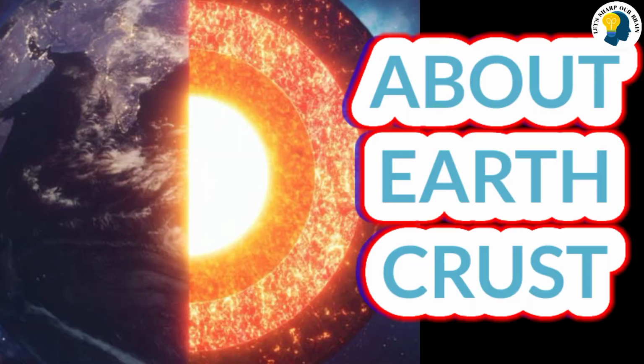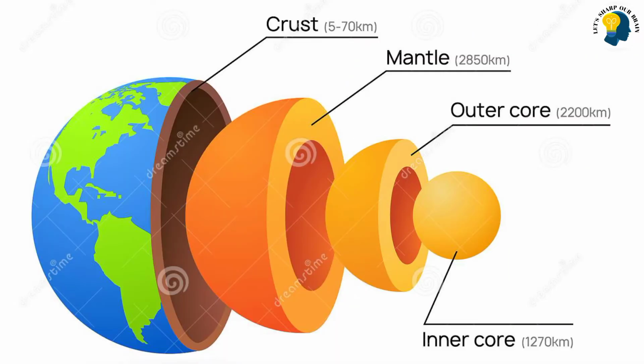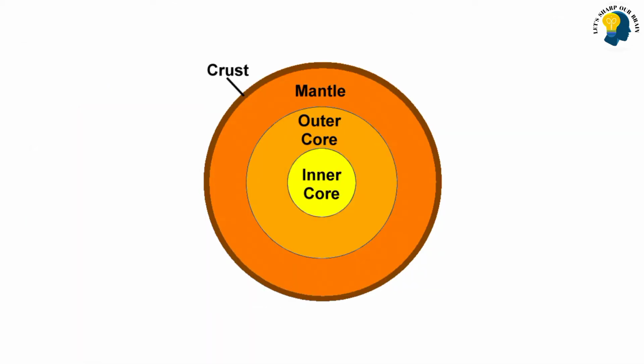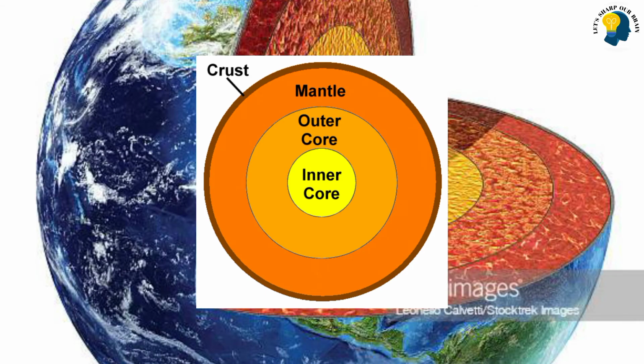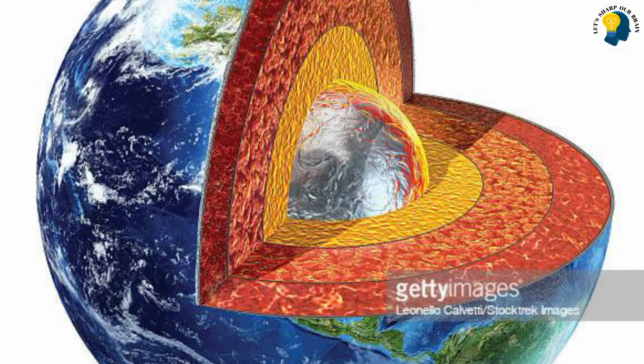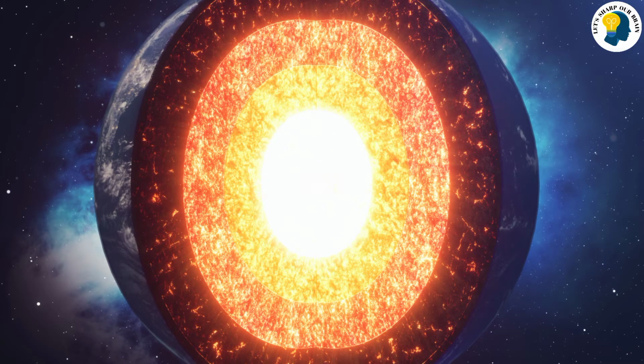And come to the first topic, that is about crust. Earth's crust is a thin shell on the outer side of the Earth, accounting for less than 1% of Earth's volume. It is the top constituent of the lithosphere, a division of Earth's layers that includes the crust and the upper part of the mantle. The lithosphere is broken into tectonic plates, which allows heat to escape from the interior of the Earth into space.